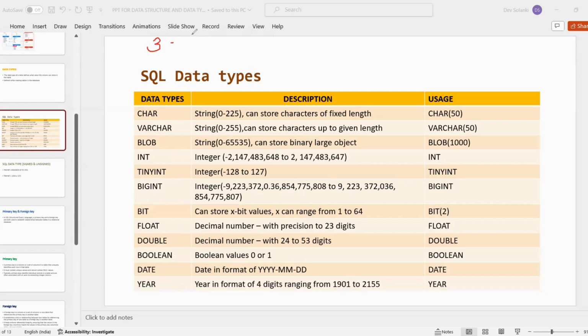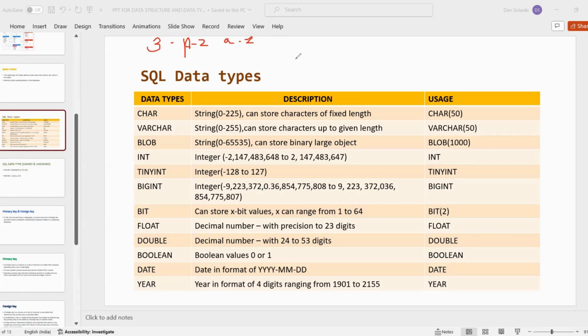The first category is string. String means values which are in the form of alphabets, from A to Z, or small a to small z. Let's suppose we need to store a student's mail ID or an employee's mail ID.